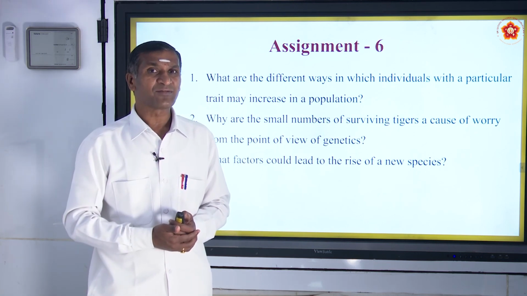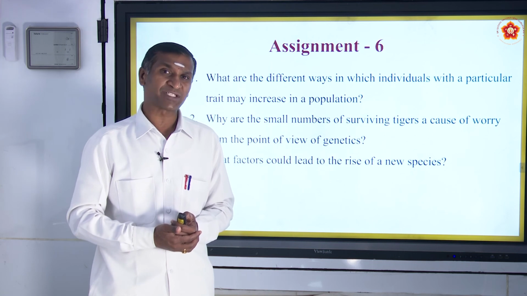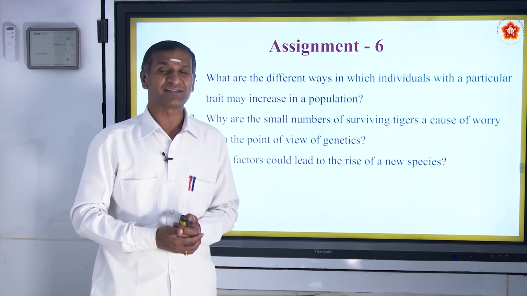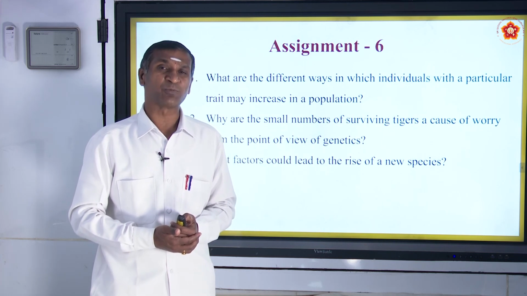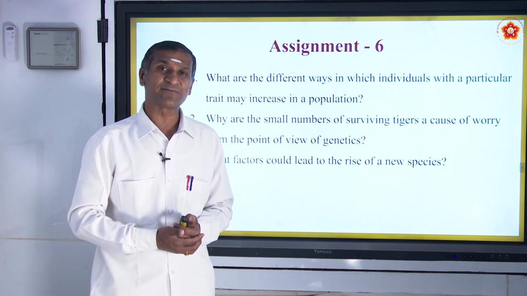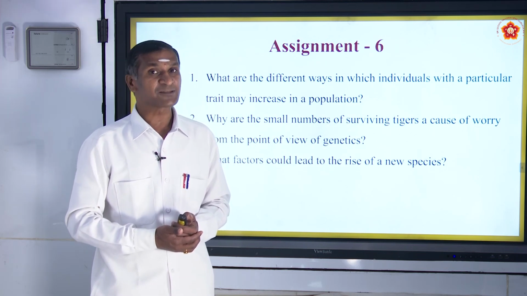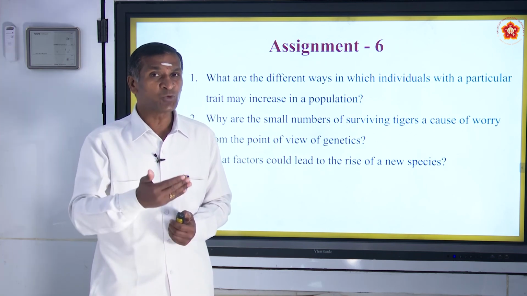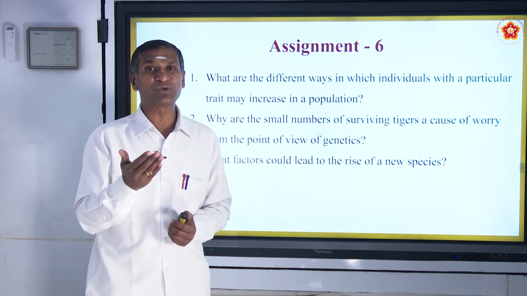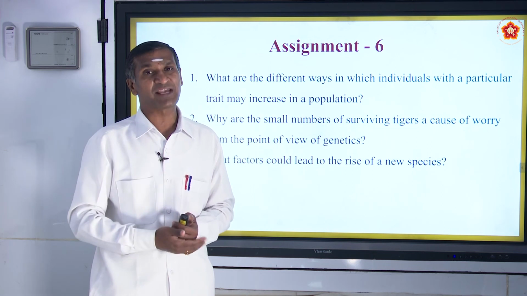Further, we ended up with 2 important biological terms: the genetic drift, which brought about the diversity and altered the gene frequency, and the speciation, where new species came out from the existing one due to the isolation of the same population.